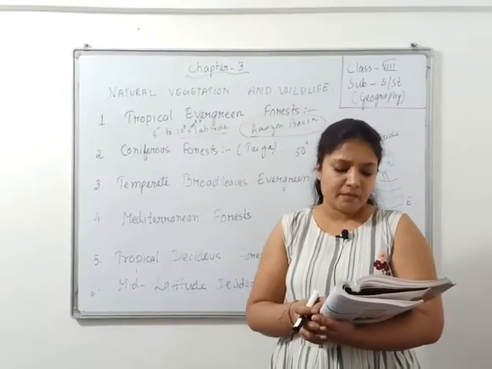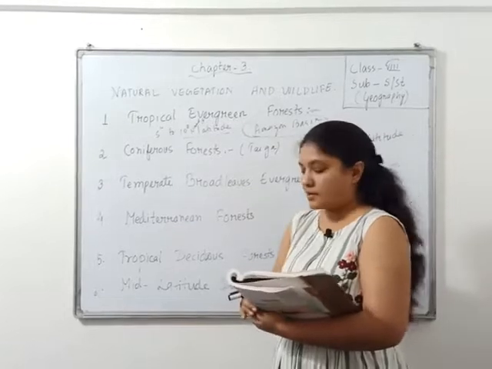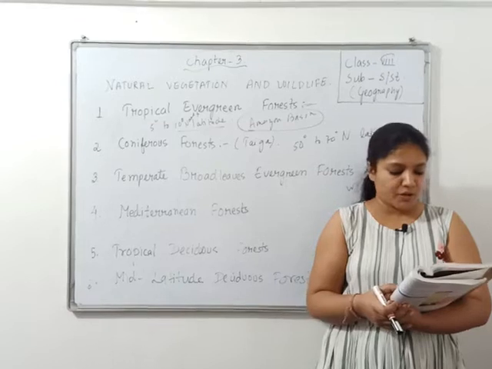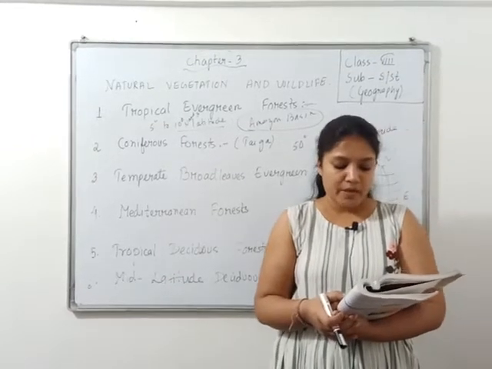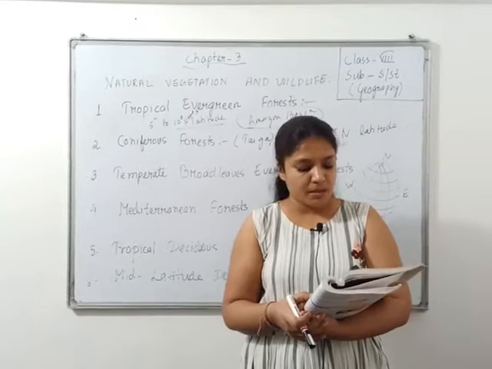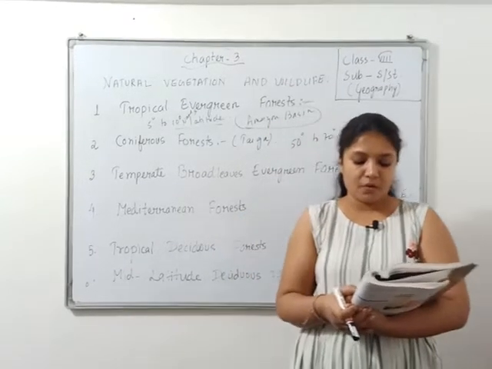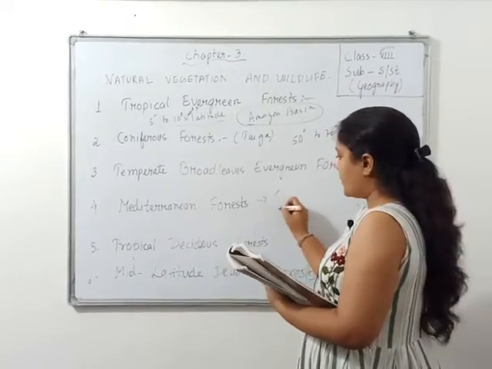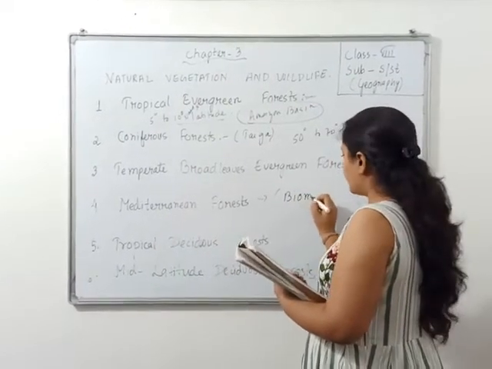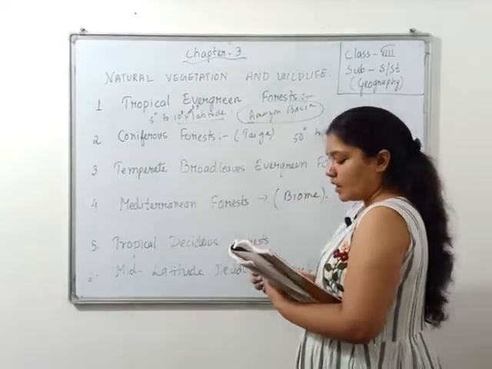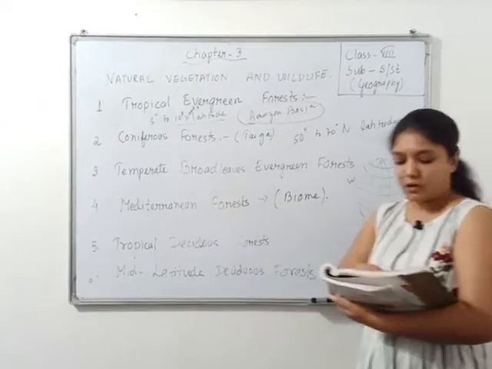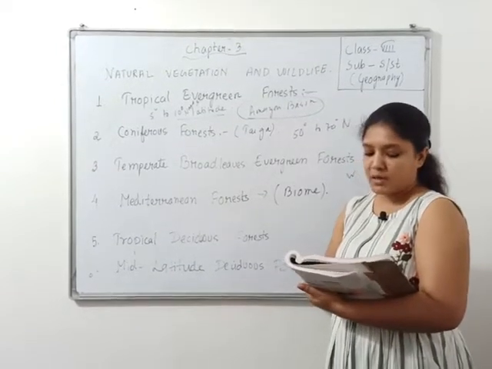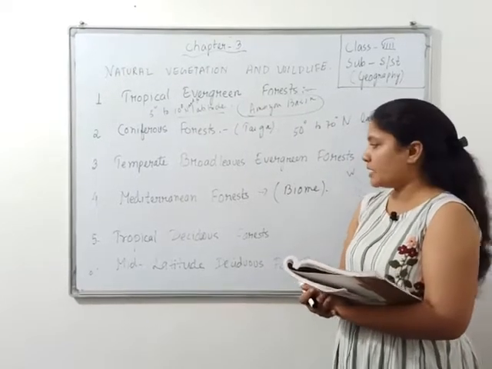Then comes Mediterranean forest. The Mediterranean forest, or biome, occurs in the western margins of the continents in the mid-latitudes. Wet winters, warm and hot summers permit growth in Mediterranean forest. Now Mediterranean forest, the other name of Mediterranean forest is what? Biome. Okay? It occurs where? In the western margins of the continents in the mid-latitudes. Wet winters, warm and hot summers permit growth of Mediterranean forest.